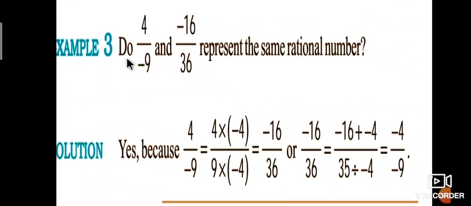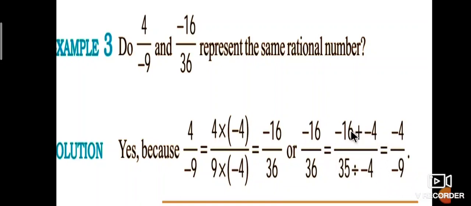Next one: do 4 by minus 9 and minus 16 by 36 represent the same rational number? Yes, 4 divided by minus 9 and minus 16 by 36 are the same rational numbers, because if we multiply numerator and denominator of 4 by minus 9 by minus 4, we get minus 16 by 36, which is equal to minus 4 by 9.